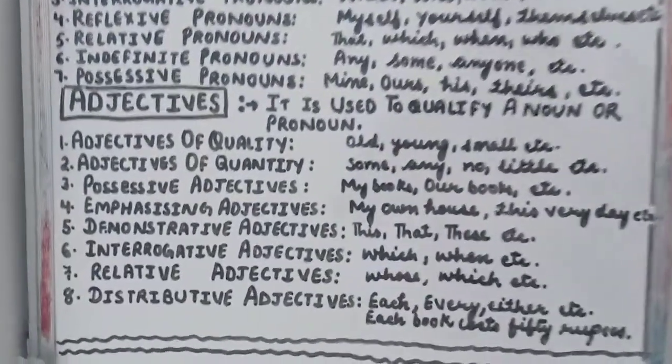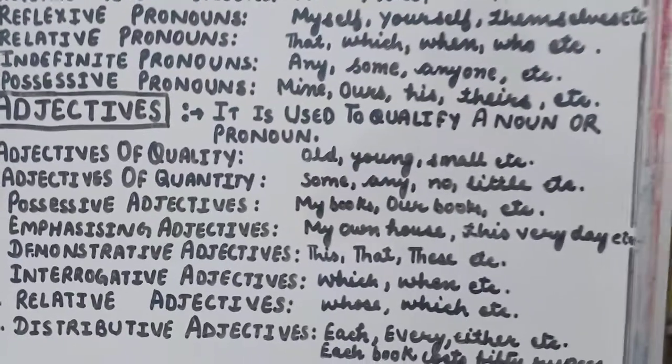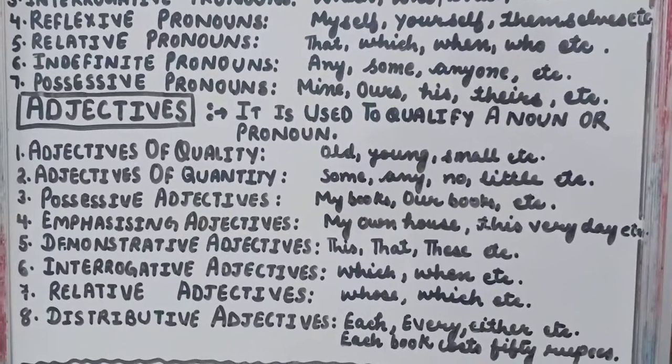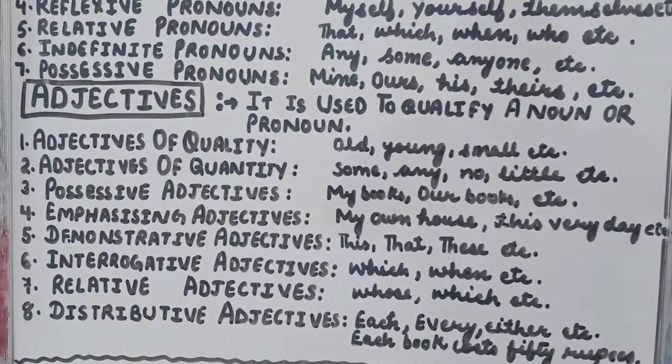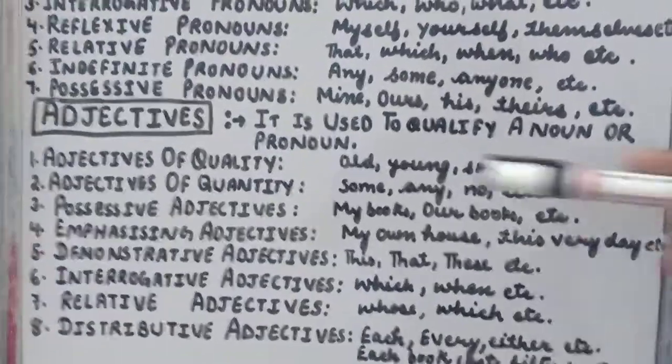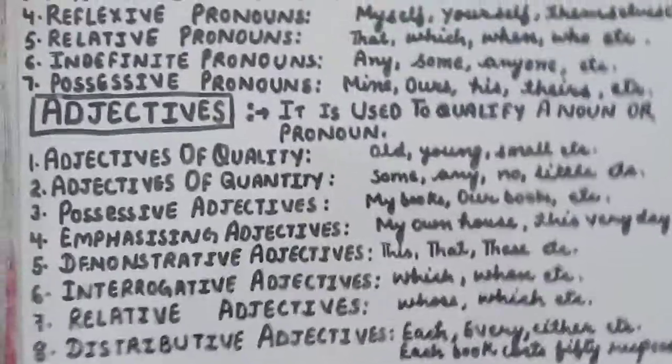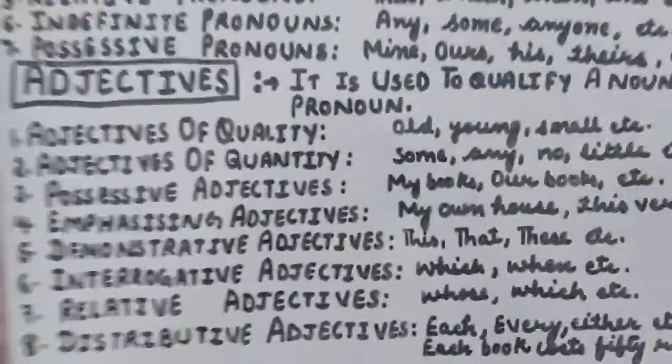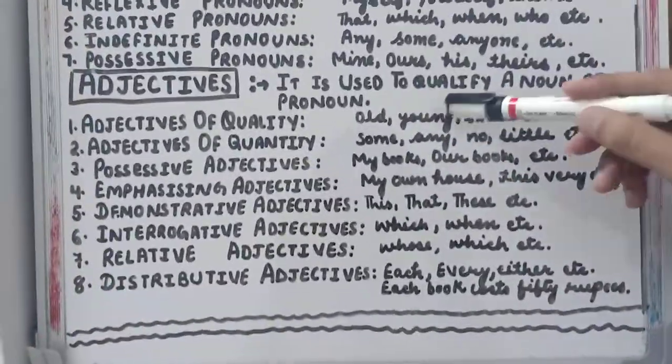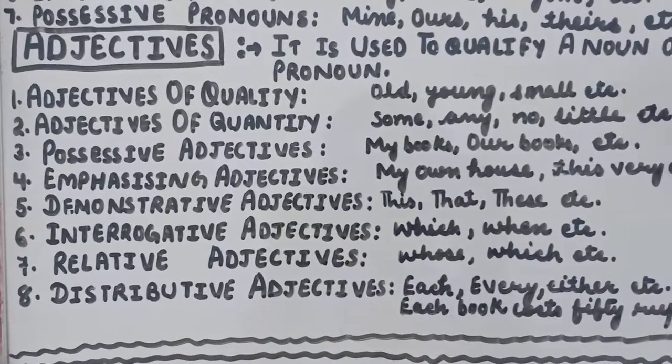Then comes adjective. Adjective is used to tell a quality of a person, or which qualifies a noun or pronoun. There are 8 kinds of adjectives. We will go one by one. Adjective of quality: old, young, small boy, small girl.